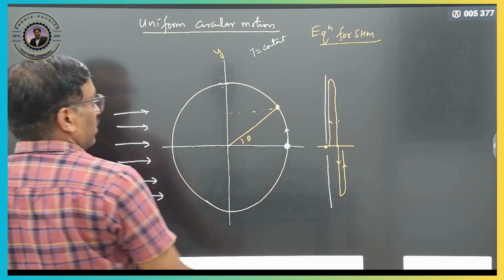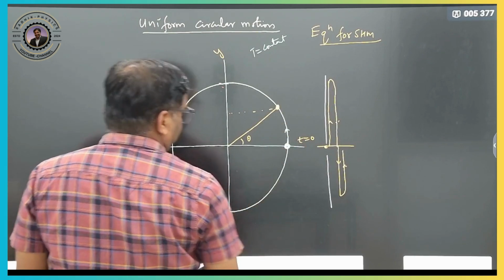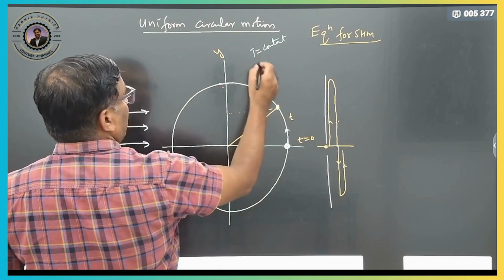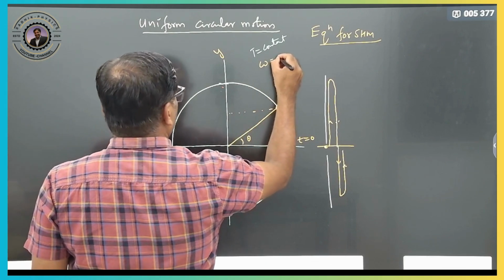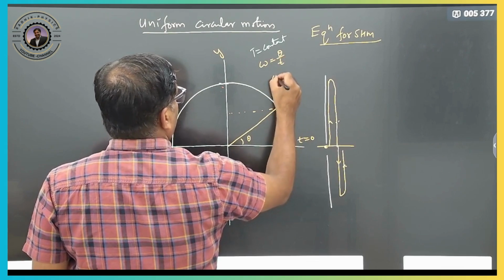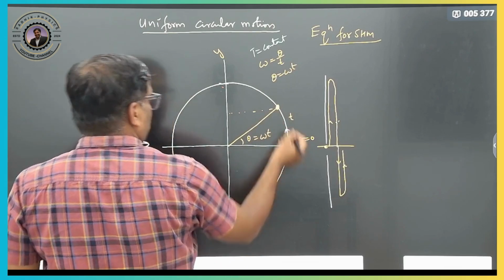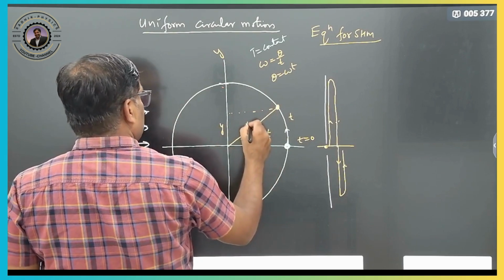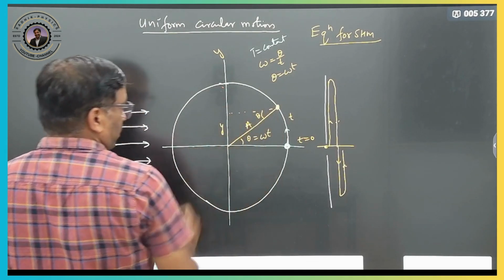How to do it now? Suppose this particle is at time t equals 0, and when it comes to here in time t, it is rotating with a constant angular velocity. So omega is nothing but theta by t, or theta equals omega t. So when it comes to here, what will be the y projection now? This is your amplitude, a, and this is theta.